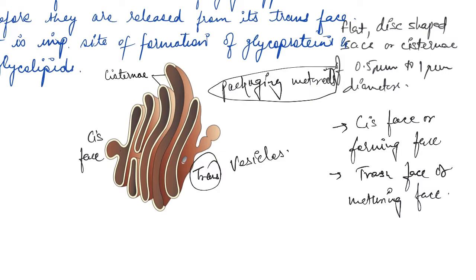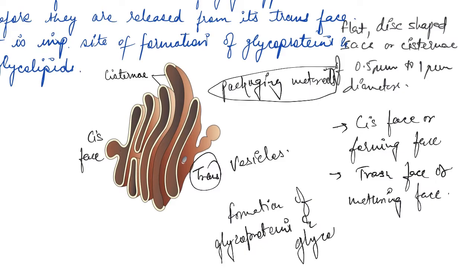Now, because of this, the Golgi apparatus is a very important site of what? Formation of glycoproteins and glycolipids.